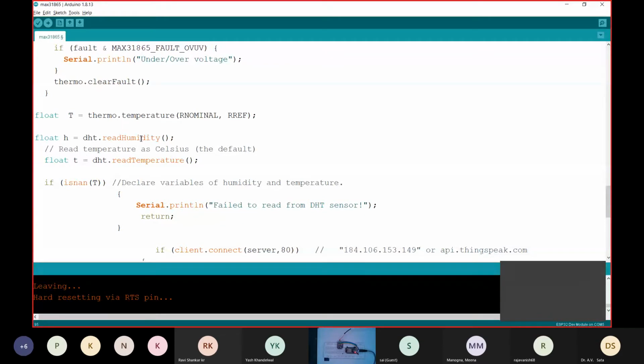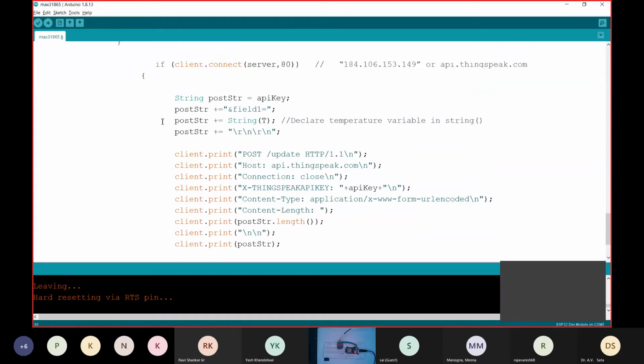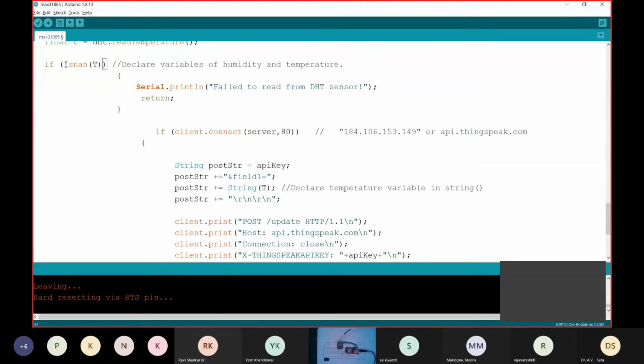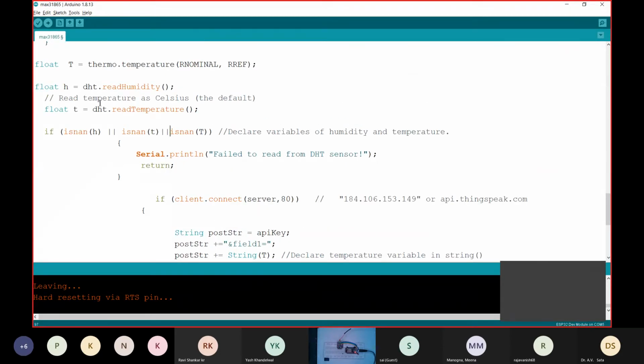Small h is read from the humidity, DHT11 section, and small t is from temperature. So we have defined h and t.